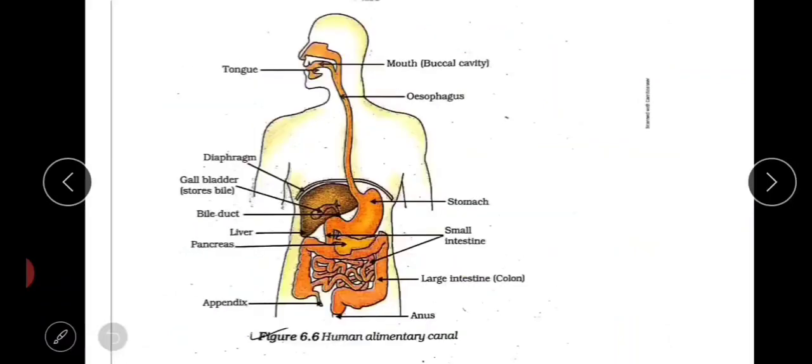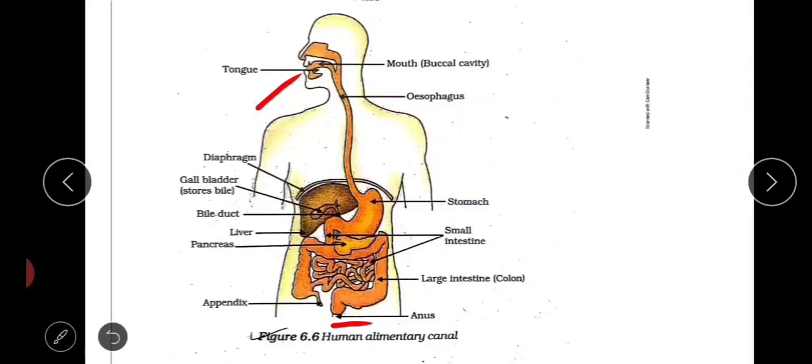Now coming to the human digestive system. Human digestive system is divided into two parts, alimentary canal and digestive glands. The alimentary canal starts from the mouth and ends at the anus. Between the mouth and anus there are modifications of this tube. So the alimentary canal is a tube-like structure which extends from mouth to anus, and in between this tube is modified to form stomach, small intestine, large intestine, etc.